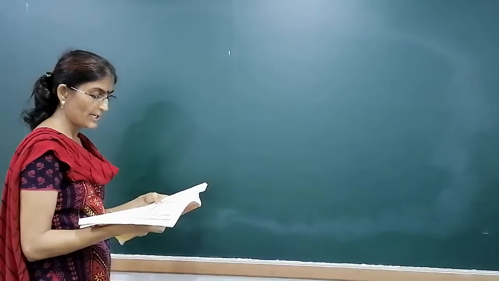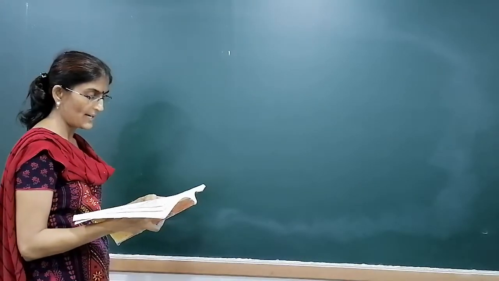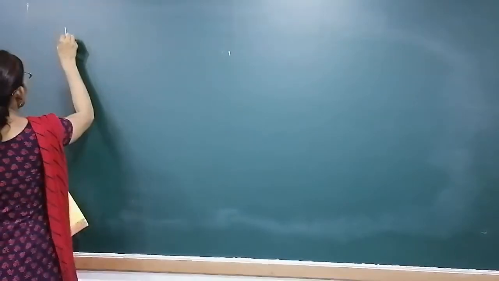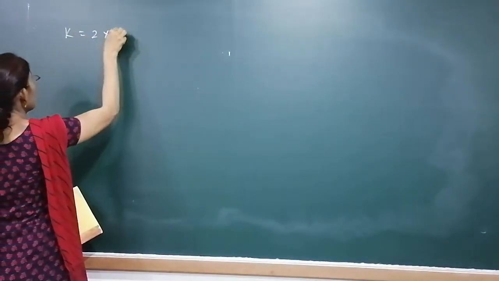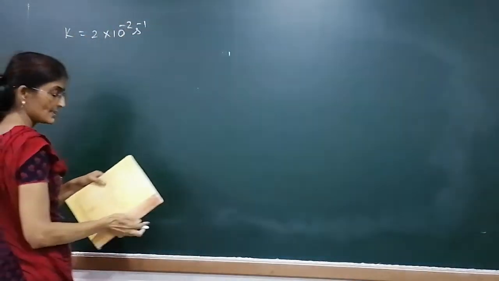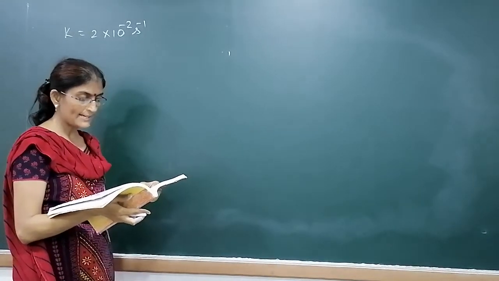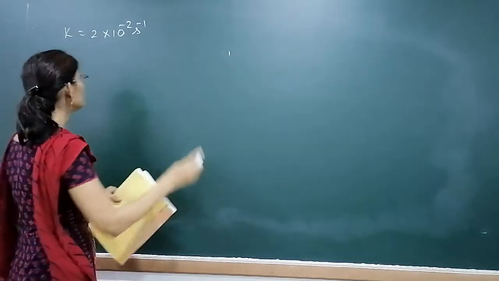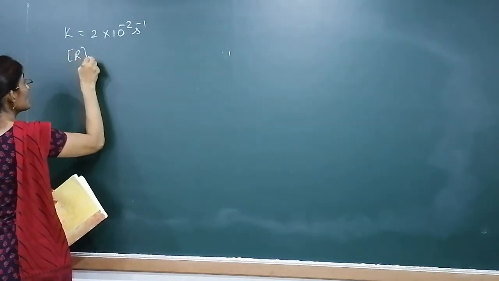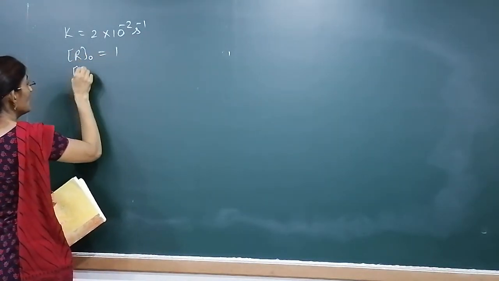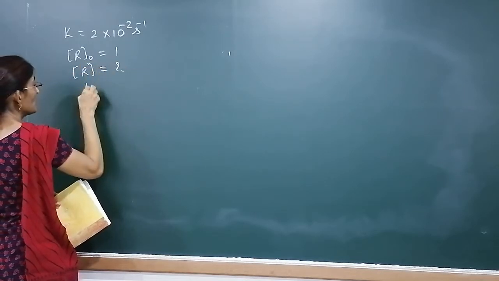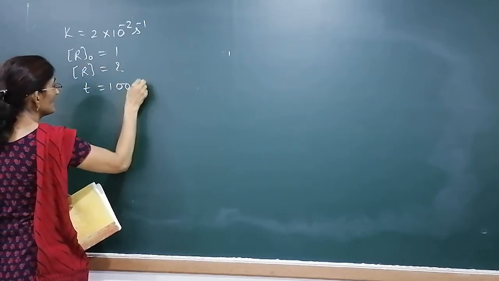Consider a certain reaction A gives products. K is 2 into 10 to the power minus 2 second inverse. Calculate the concentration of A after 100 seconds if the initial concentration is 1. The initial concentration is given as 1. We have to determine the final concentration after time 100 seconds.